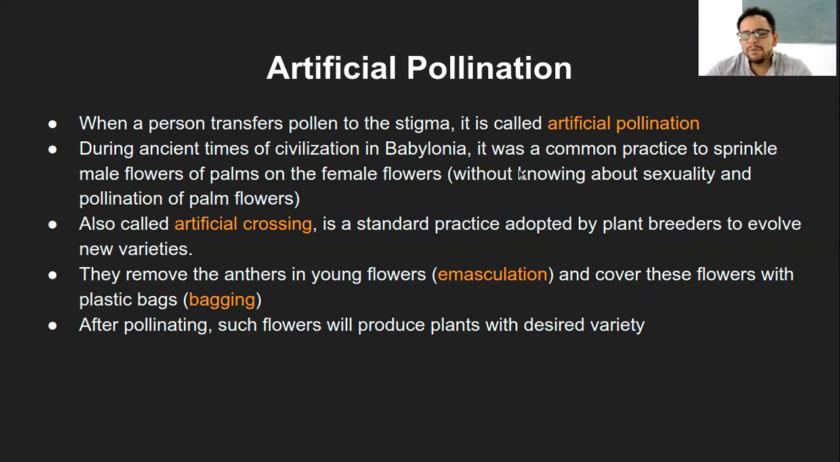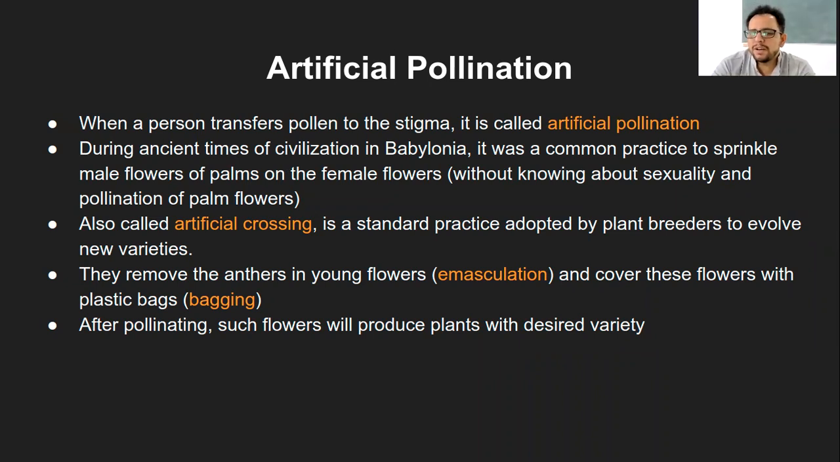They just used to do it because they found this particular activity of sprinkling the male flowers. They even did not know that these are male flowers. They used to just take flowers and sprinkle those flowers onto the palm flowers, like another variety of the palm flowers. Variety in the sense, they used to pluck the flowers from one plant and sprinkle them on the other plants.